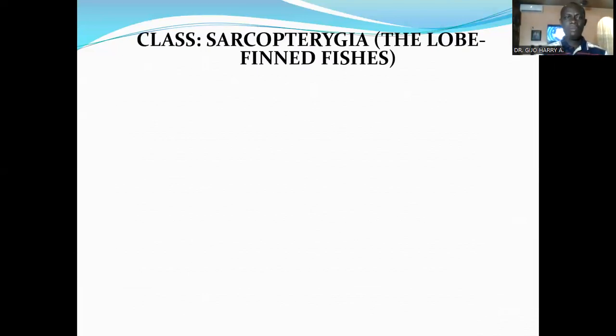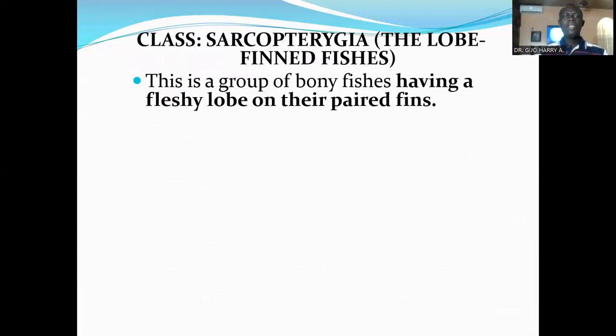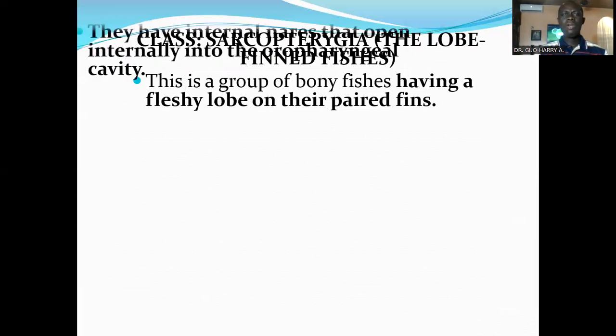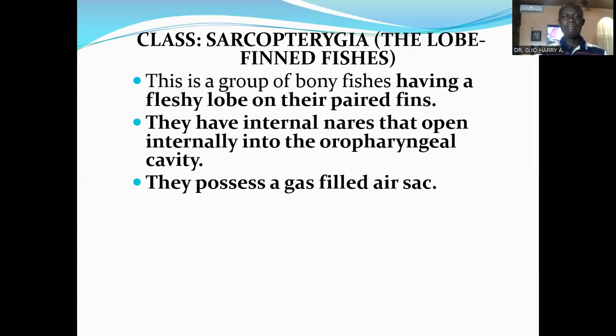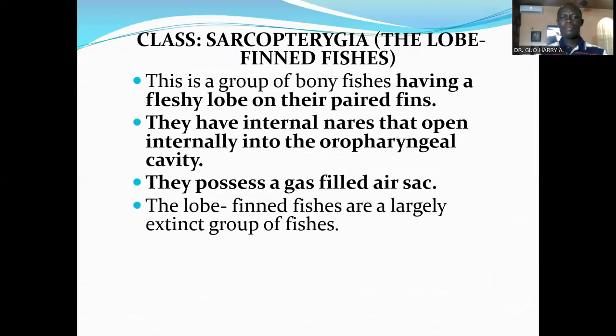Now, the next subclass we want to look at is the subclass SARCOPTERYGII, which consists of the lobe-finned fishes. This is a group of bony fishes having a fleshy lobe on their paired fins. They have internal nares that open into the oropharyngeal cavity. They possess a gas-filled air sac, just as in some species that have a swim bladder, but these air sacs are modified into lungs in some.